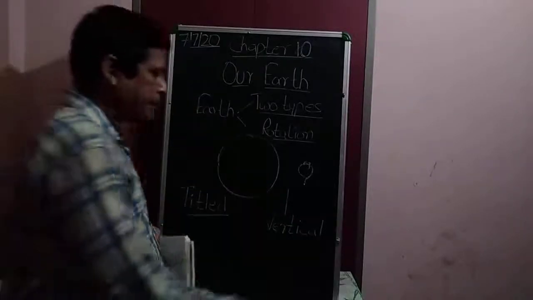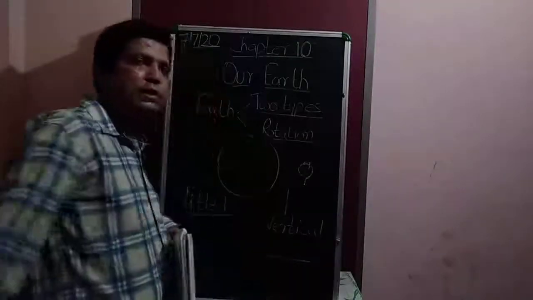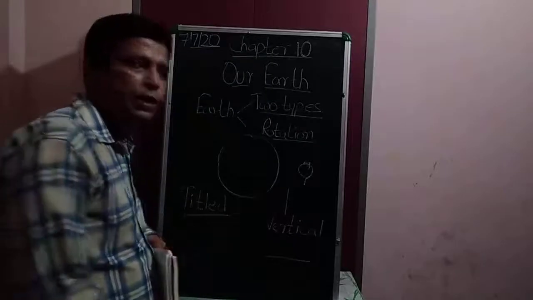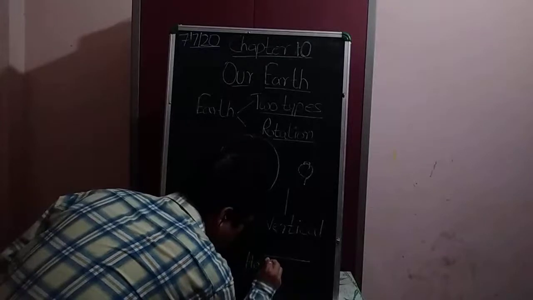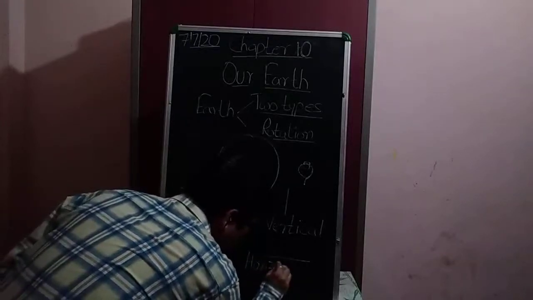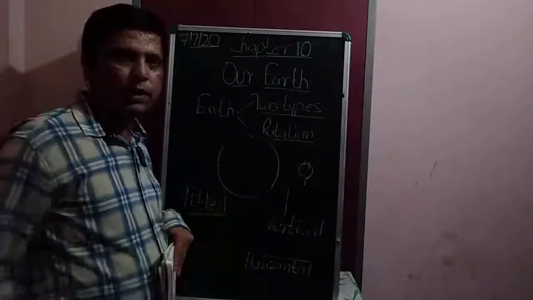And if you draw this line, it is known as horizontal. This line is known as horizontal.